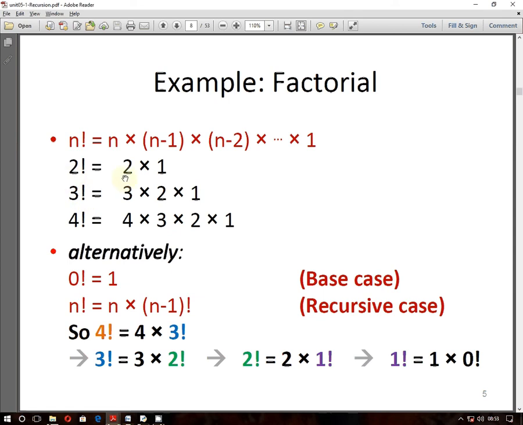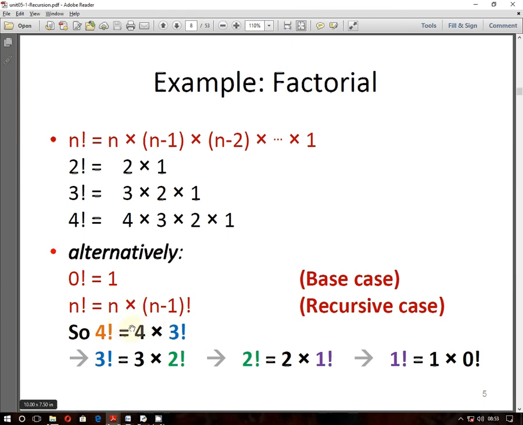Factorial of 2, what is that? 2 into 1. Factorial of 3, what is that? 3 into 2 into 1. Like that, go on. So this is recursion, where you see factorial of n is equal to n into factorial of n minus 1. This is recursion, where a function is going to call itself again. Okay.